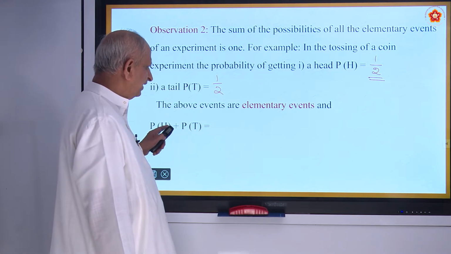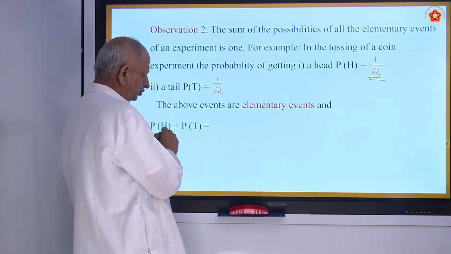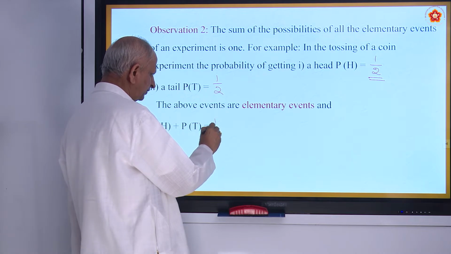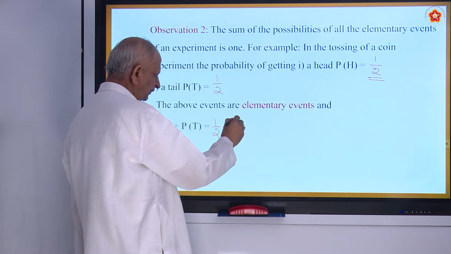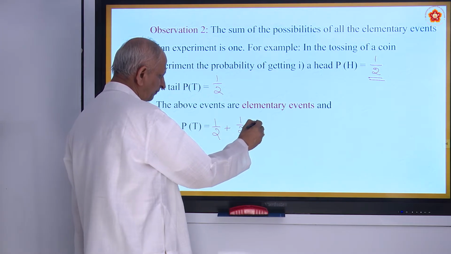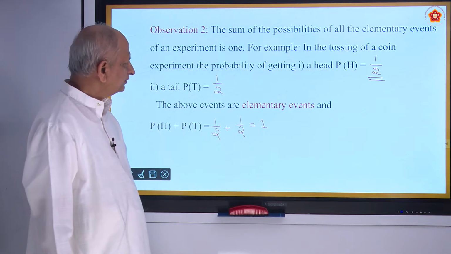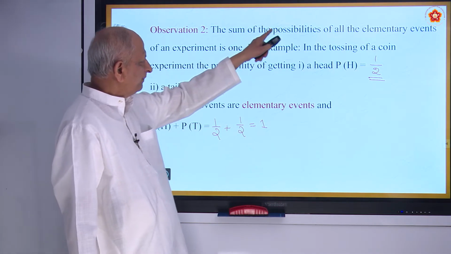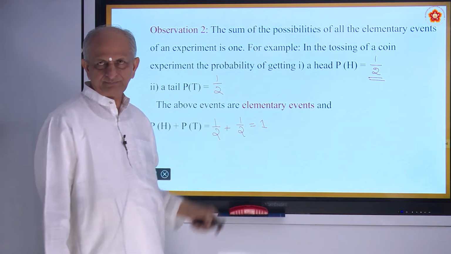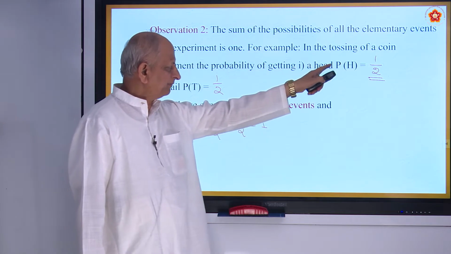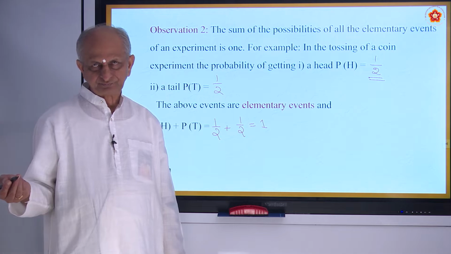The above events are elementary events, and therefore, the sum of these elementary events, namely half probability of head getting up and tail getting up is half. Half plus half is 1. Are you following? So that is what is told as the sum of the probabilities of all elementary events of an experiment is 1. Head coming up, half. Tail coming up, half. Similarly with the die also.